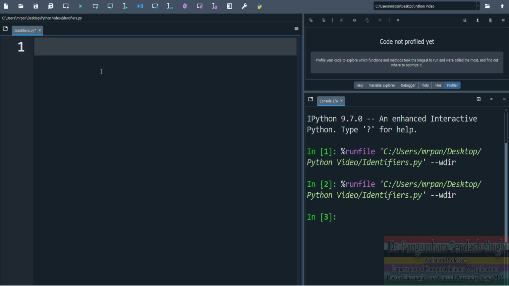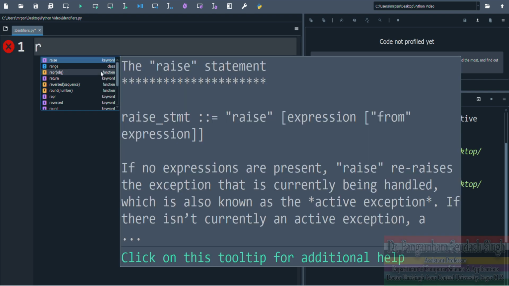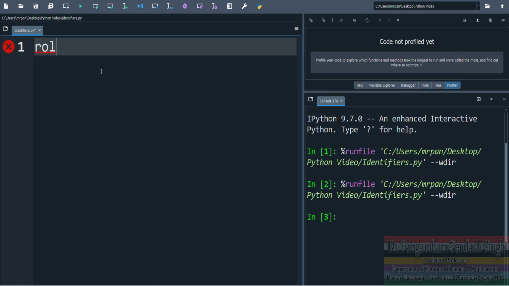So let's define one variable that stores the roll number of a student. Say roll number equal to 24. This is valid because it starts with a letter and it does not contain any blank space or any special character.